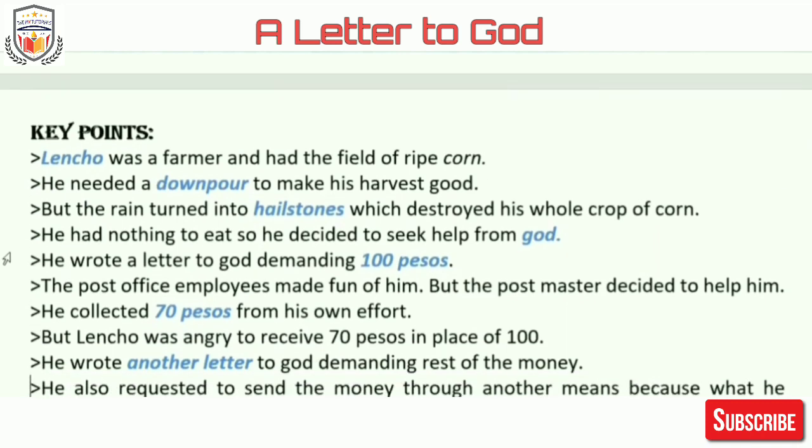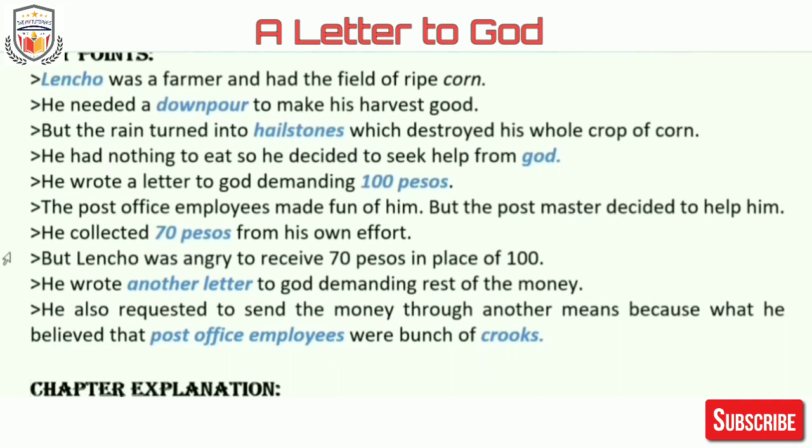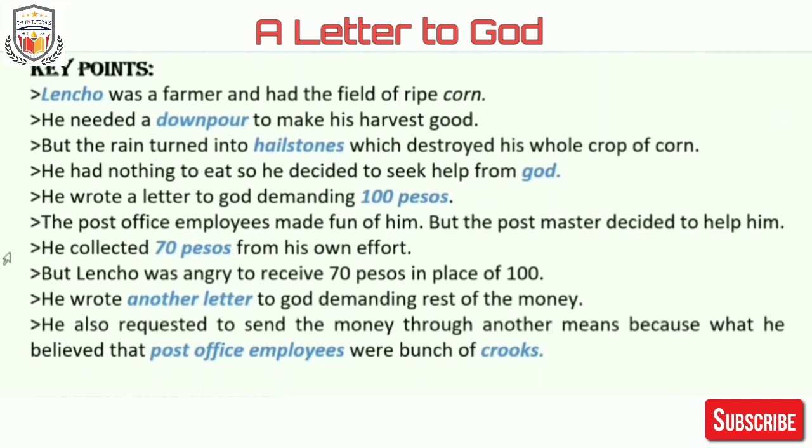Then come the key points. Okay, after the introduction comes the key points. I'll read out all the points for you. Lencho was a farmer and had a field of ripe corn. So here, what kind of farm does he have? He has a field of ripe corn.